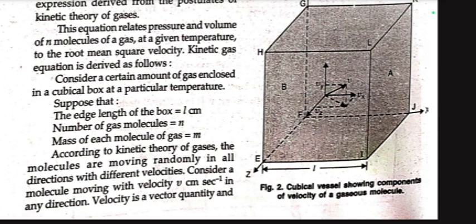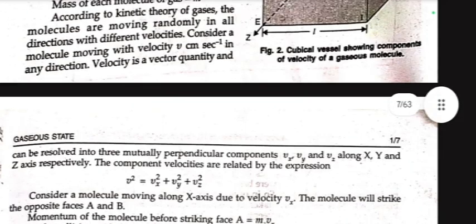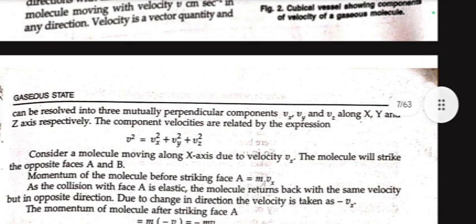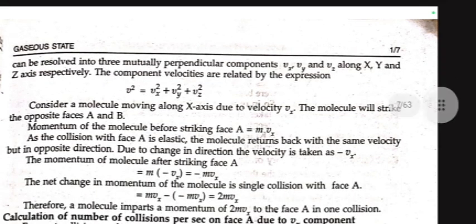Consider a molecule moving with velocity v centimeter per second in any direction. Velocity is a vector quantity and can be resolved into three mutually perpendicular components: Vx, Vy and Vz along the x, y and z axis respectively. The component velocities are related by the expression v square equals vx square plus vy square plus vz square. Consider a molecule moving along the x-axis due to velocity vx. The molecule will strike the opposite faces A and B.